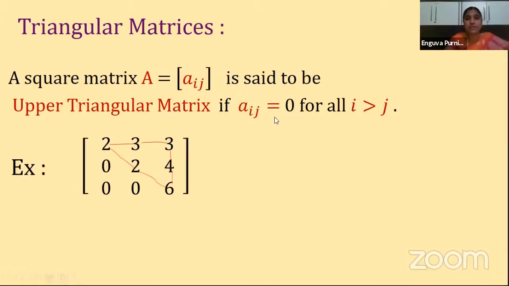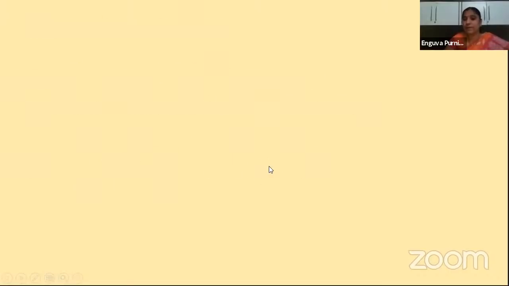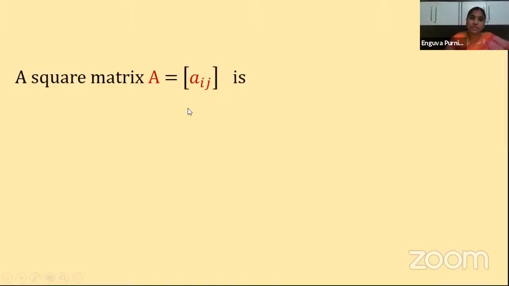Clear? Similarly, let us see the lower triangular matrix. One more example we see here, children. Here also it is a 2 by 2 matrix, with the row number greater than the column number where the zero is, so it is also called an upper triangular matrix. Clear? Next one is the lower triangular matrix.